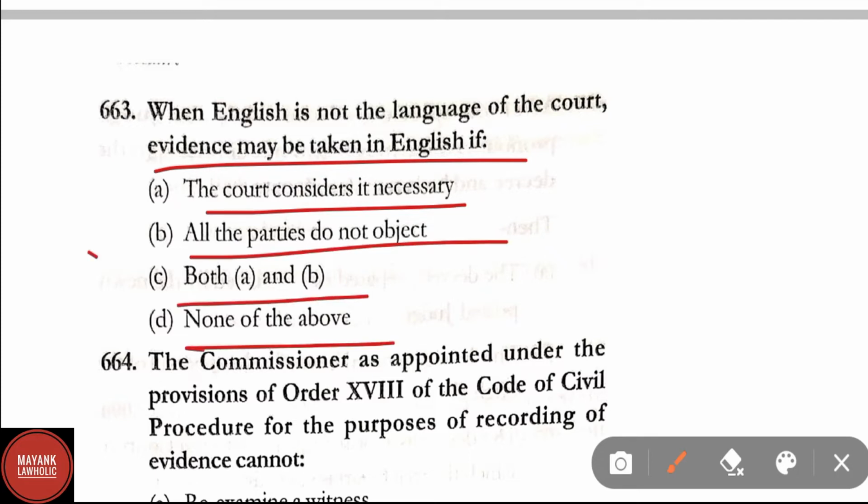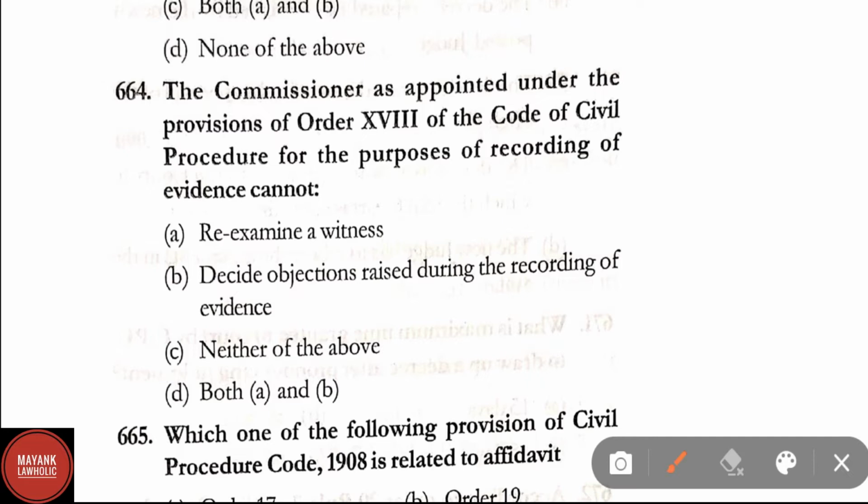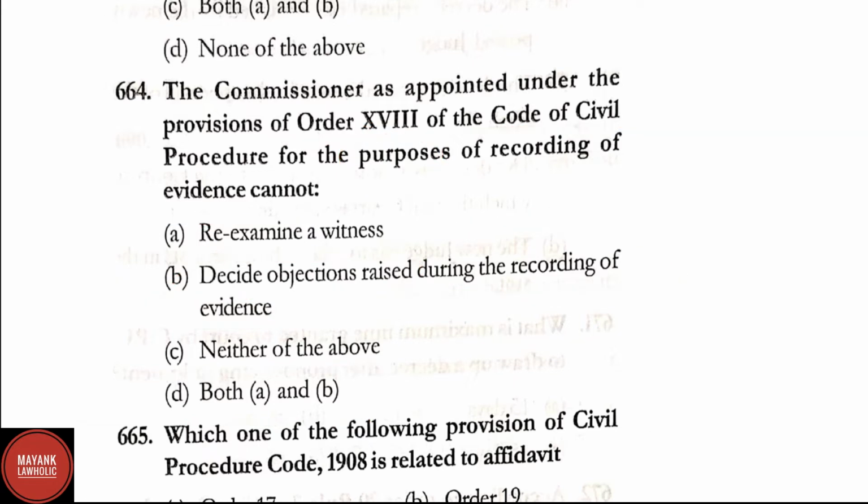Correct answer is option B, that is all the parties do not object. Question number 664. The commissioner appointed under the provisions of Order 18 of the CPC for the purpose of recording of evidence: cannot re-examine a witness, decide objections raised during the recording of evidence, neither of the above, both A and B. Correct answer here is option B, that is decide objections raised during the proceedings recording of evidence.